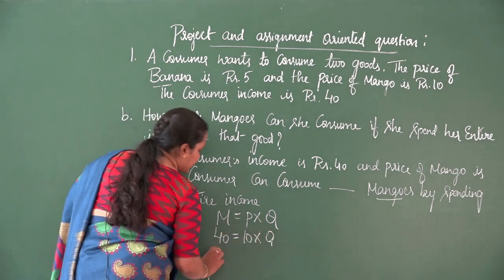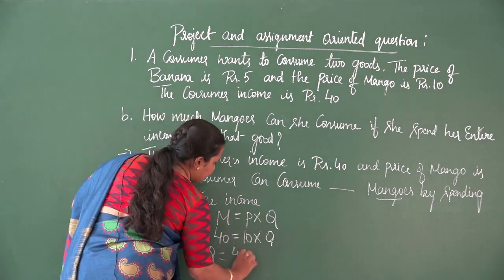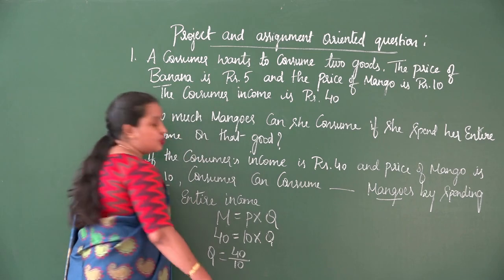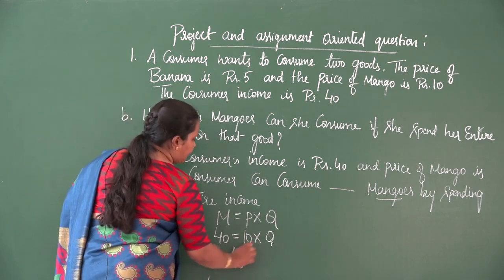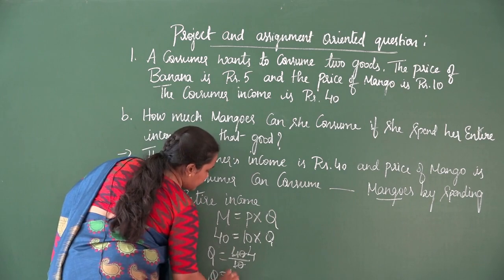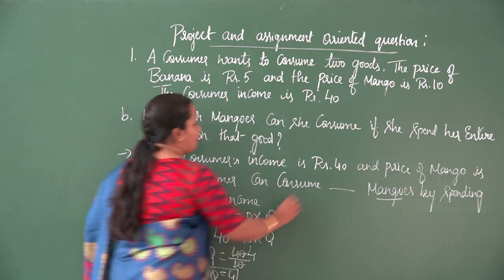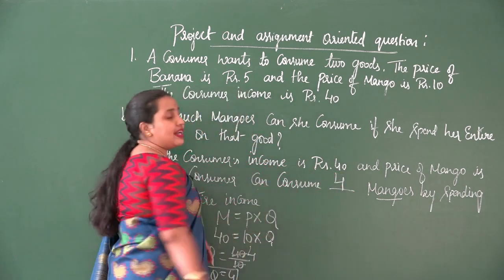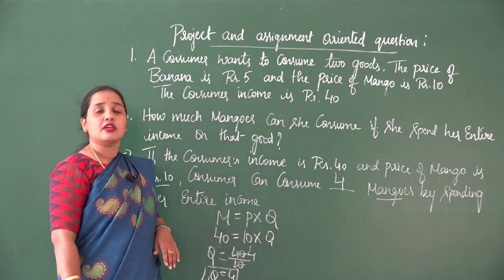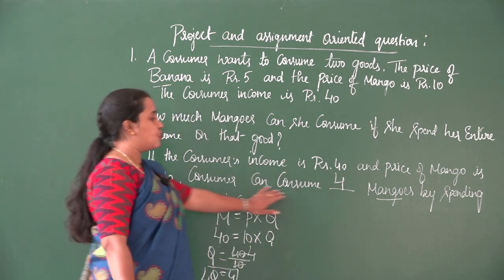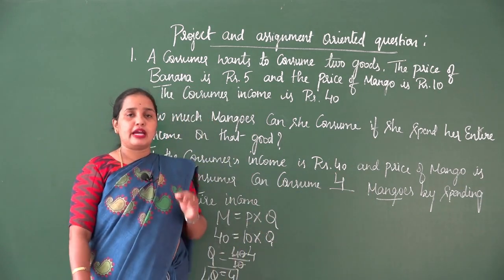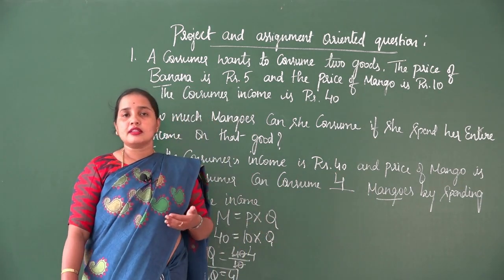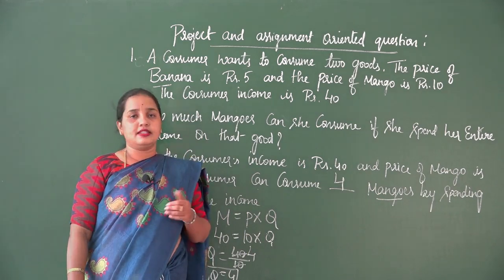Now let us take Q towards the left. As usual, 40 comes to the numerator, 10 comes to the denominator. When we divide, 10 4s are 40. So what is the answer? 4. When she spends her entire income on mango, she can consume 4 mangoes. So the answer is 4 mangoes. Now let us take up the third question in the form of C.